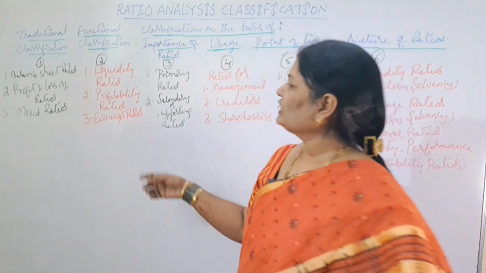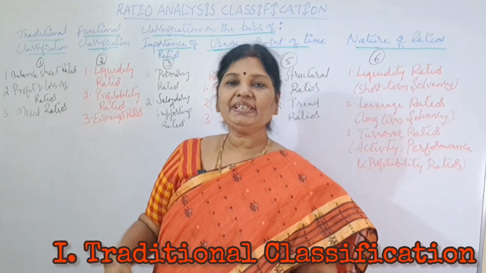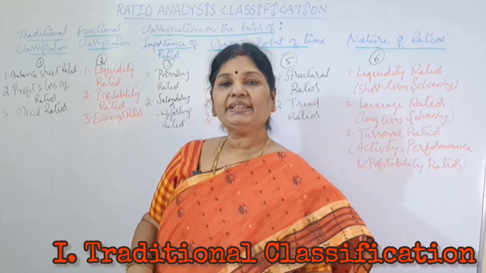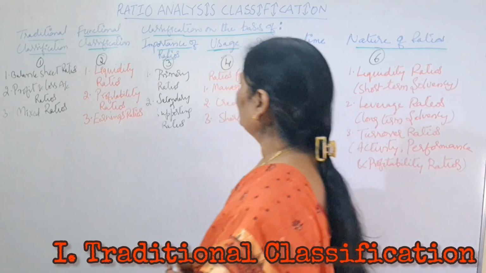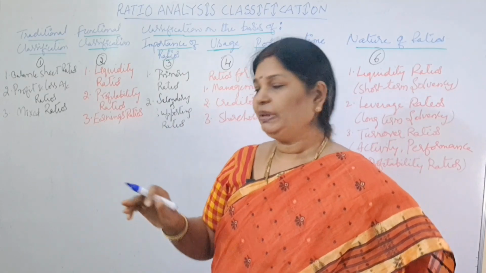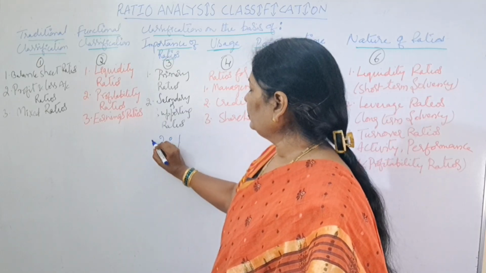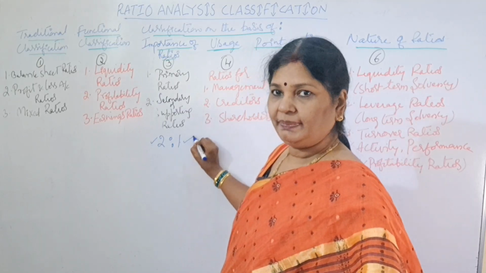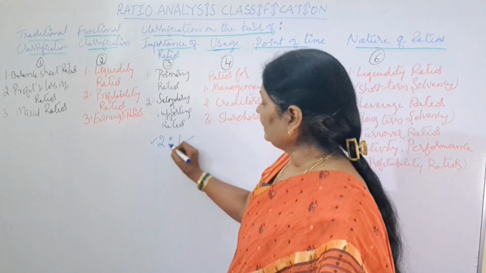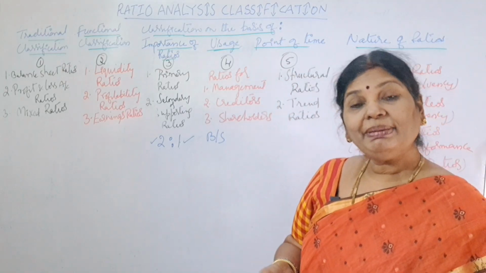Now coming to the first one. According to traditional classification, ratios are divided into three. What's the first one? Balance sheet ratios. Second one, profit and loss account ratios. Third one, mixed ratios. So what are balance sheet ratios? When you are writing one ratio, say for example 2 is to 1, 2 is the numerator and 1 is the denominator, right? When you are writing this ratio, if the numerator and denominator belong to the balance sheet only, it is called a balance sheet ratio.